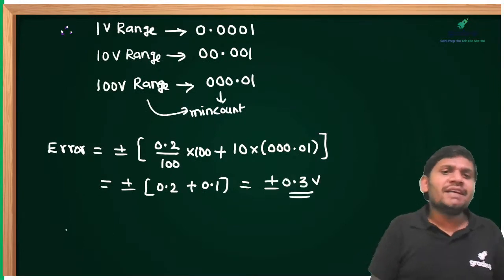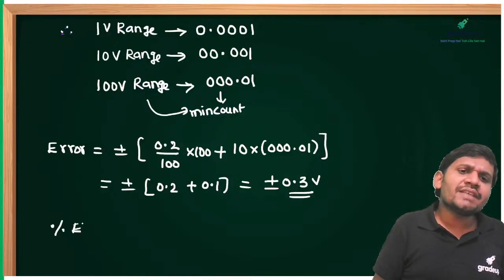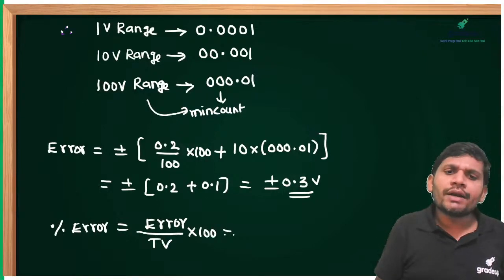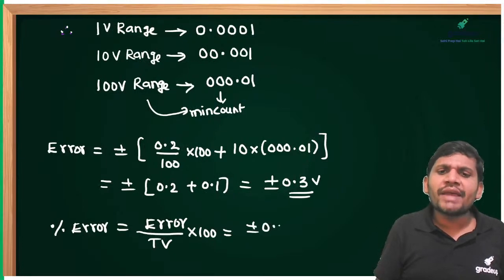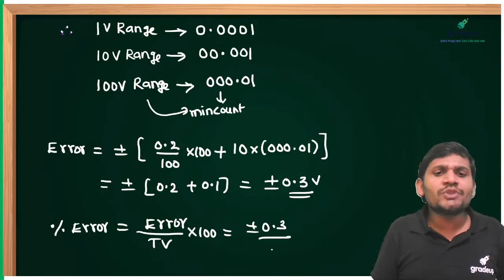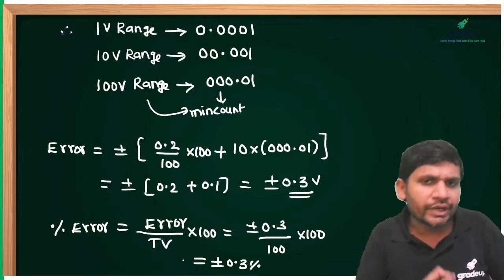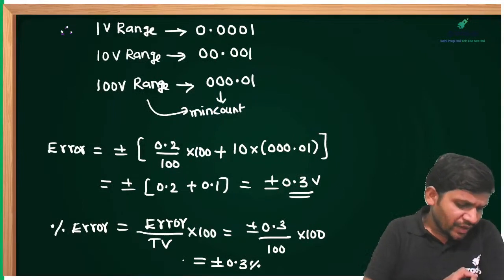But the given is percentage error. How to find the percentage error, friends? Error by true value into 100. Error is how much, friends? Plus or minus 0.3. True value is how much? How much are we measuring? 100 volts into 100. How much can we get, friends? Plus or minus 0.3%. This model is very, very important.